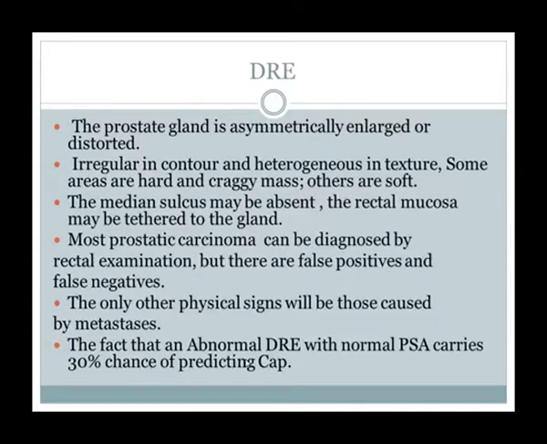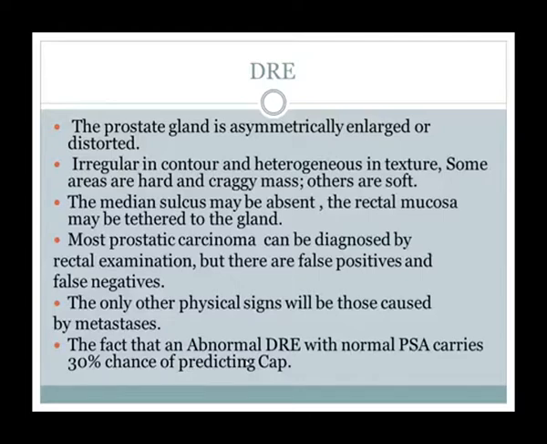So for digital rectal examination, the prostate gland is asymmetrically enlarged or distorted. It is large, asymmetrically enlarged and distorted. Irregular in contour and heterogeneous in texture. Some areas are hard and craggy mass, others are soft. The median sulcus may be absent. The rectal mucosa may be tethered to the gland. Most prostatic carcinoma can be diagnosed by rectal examination, but there are false positive and false negative results.